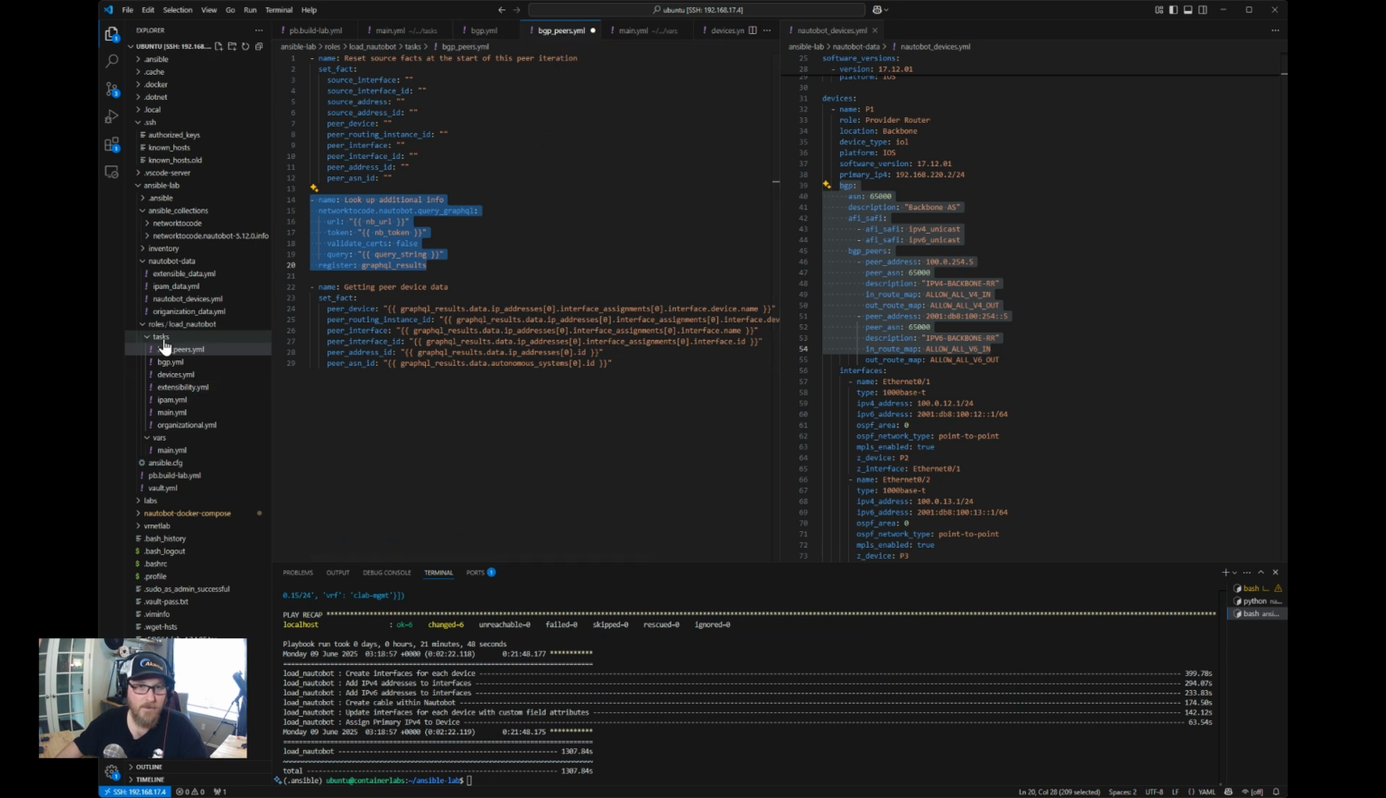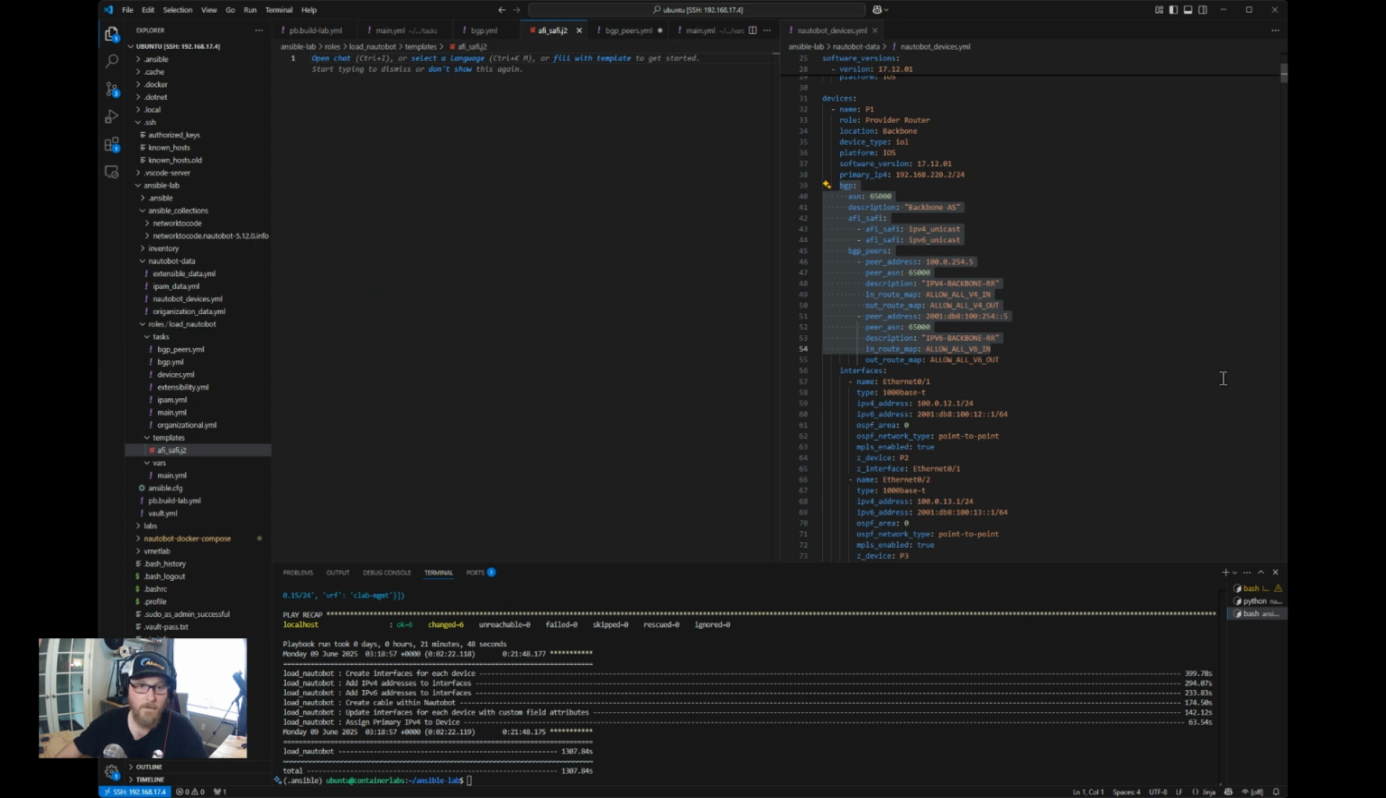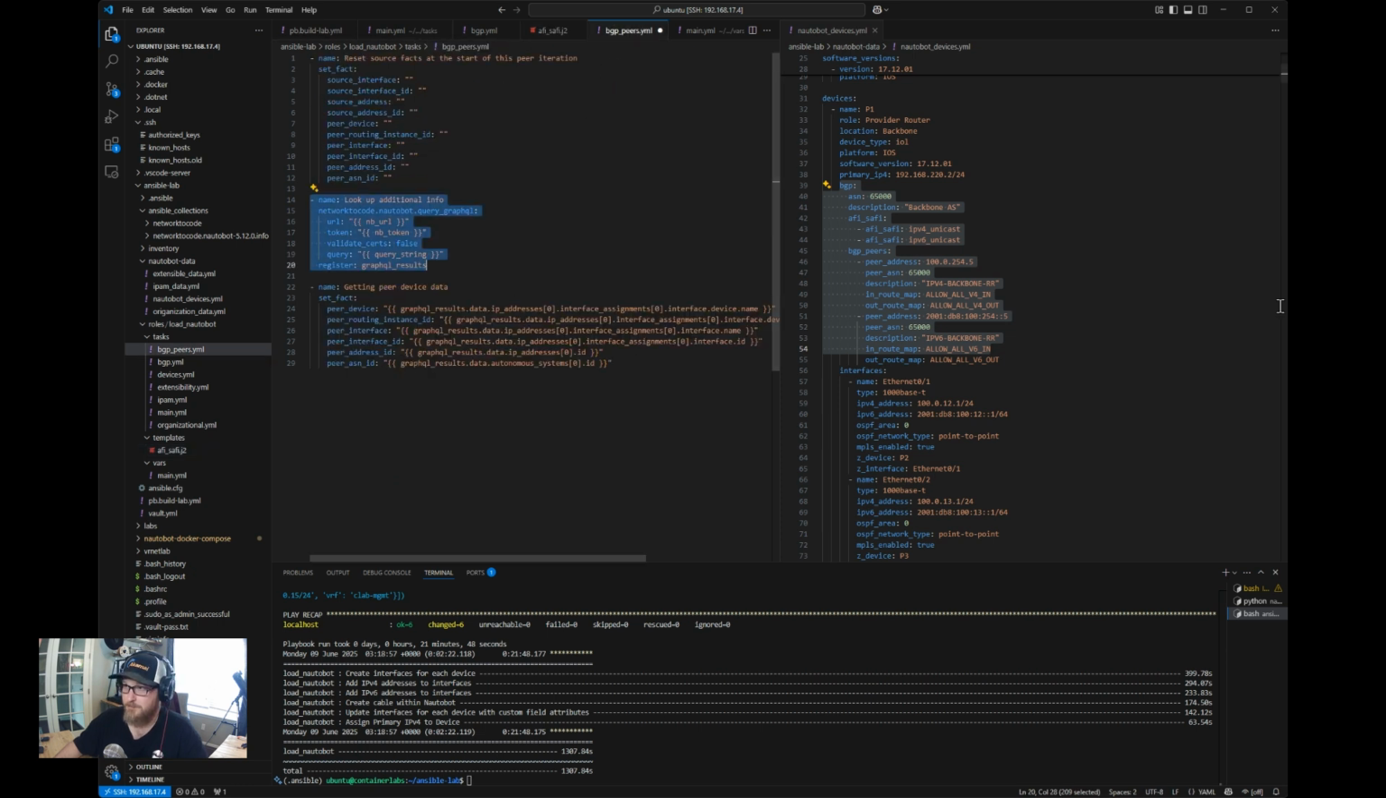The other thing that we're going to need back in here, and I almost forgot, is we are doing a template here. So in this template, we need to create another file under the templates folder. Call it safi.j2. And we'll use this template to create basically a dictionary of all of the information that we need to feed in through this task list here.